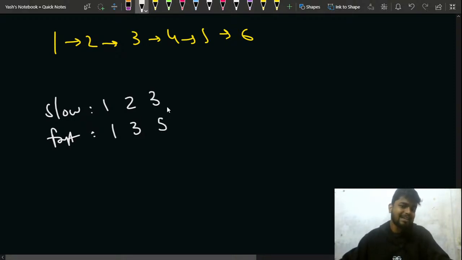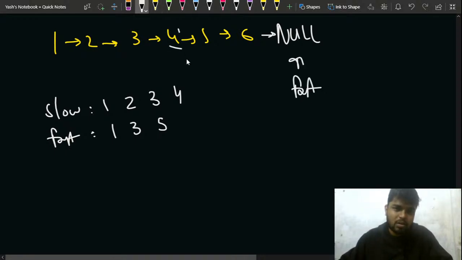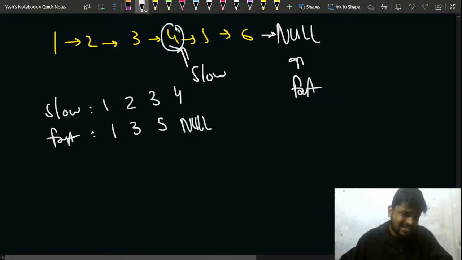Now what will happen next? My slow moves to 4, and now my fast moves to what? My fast will move to the next, right? So in this way, you can see what actually will happen. Now my fast will move to null, right? My fast will be pointing to null, and my slow will be pointing here. Fast will become null and slow will be pointing here. So you can see that this is the middle node, right?